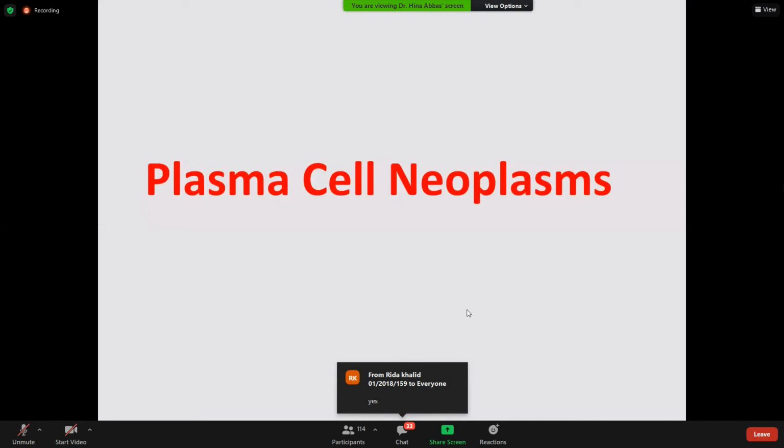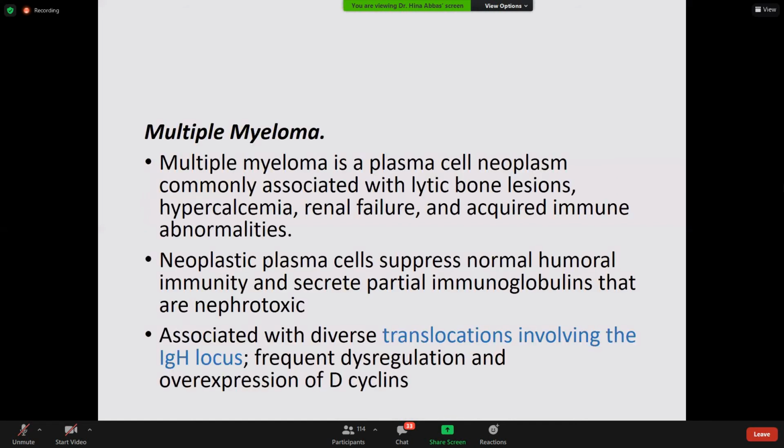Okay, plasma cell neoplasms. Multiple myeloma is the most important plasma cell neoplasm. Multiple myeloma is a plasma cell neoplasm commonly associated with lytic bone lesions, hypercalcemia, renal failure, and acquired immune abnormalities. Neoplastic plasma cells suppress normal humoral immunity and secrete partial immunoglobulins that are nephrotoxic. It is associated with diverse translocations involving the immunoglobulin heavy chain locus, and frequent dysregulation and overexpression of cyclin D genes.